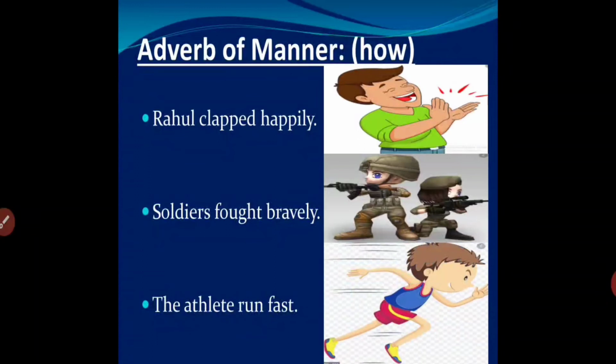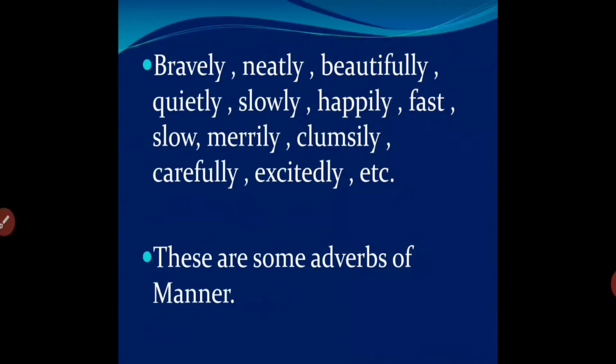Wherever we get the answer of how, there it will be adverb of manner. Here are a few more adverbs of manner: bravely, neatly, beautifully, quietly, slowly, happily, fast, slow, merrily, clumsily, carefully, excitedly, etc.